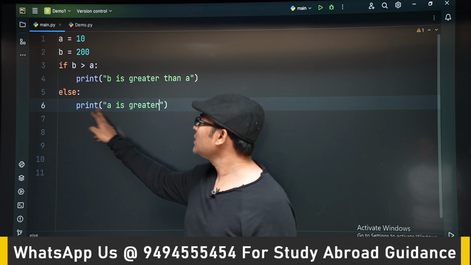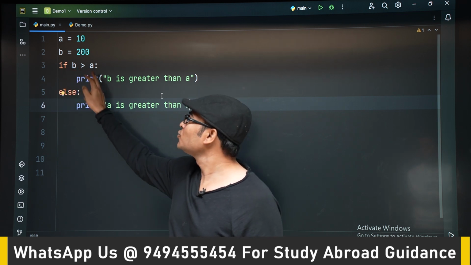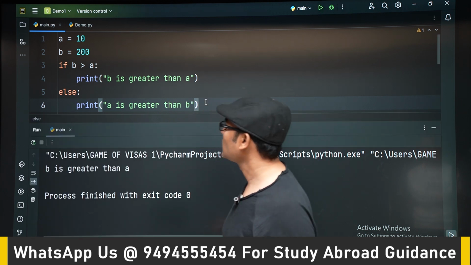Again, this particular line falls under else. This line falls under if. So if this condition is true, this line will be executed. Otherwise, this line will be executed. Okay.